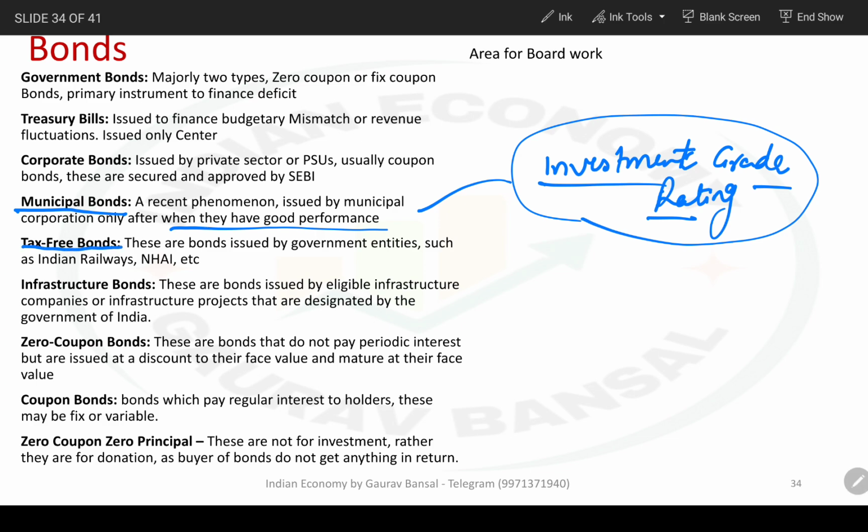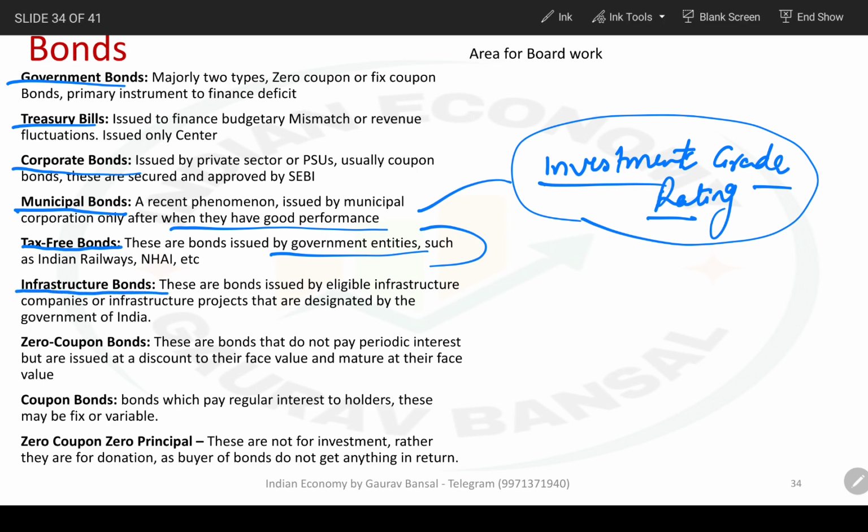Next are tax-free bonds. Tax-free bonds cannot be issued by any corporation. They are issued only through government approval and by select corporations such as Indian Railways, National Highway Authority of India. They provide the buyer certain tax advantages. For example, interest that you earn on these bonds is tax-free. So very much like other bonds, there is only one special feature. No need to discuss further. Just remember this particular thing: issued by government entities.